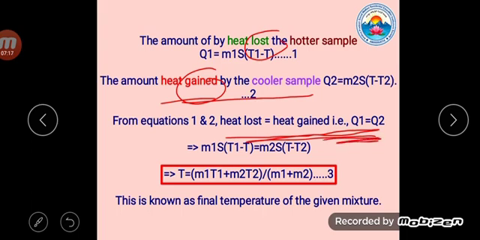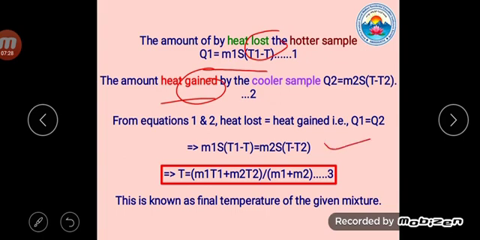That's why Q1 is equal to Q2. Therefore, from equations 1 and 2, m1 s into (T1 minus T) is equal to m2 s into (T minus T2).